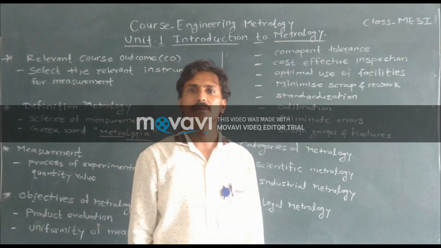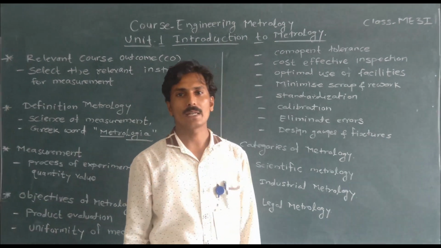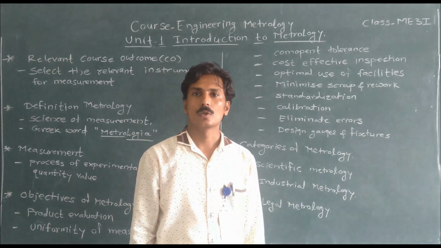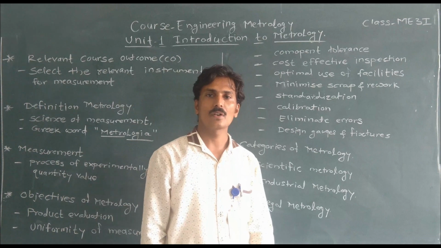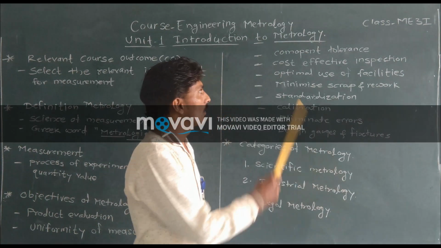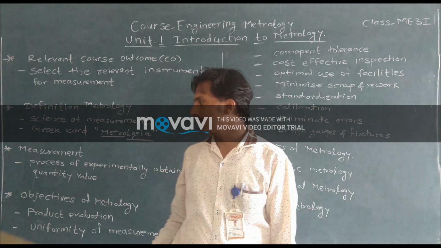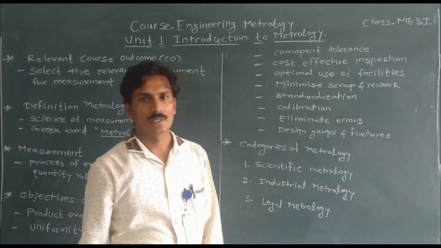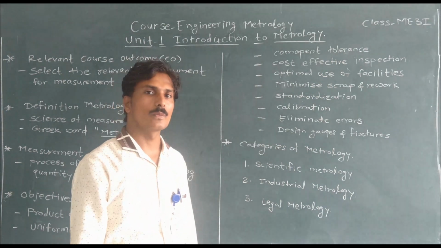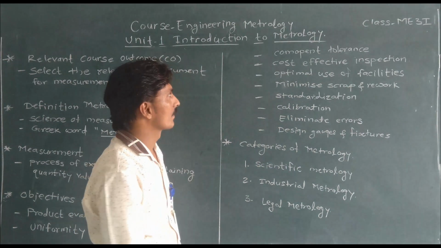In manufacturing, it is not possible to manufacture the product to 100% accuracy. Thus, we give a tolerance to the product, and by doing metrology, we can specify the tolerance zone within which the product can be manufactured.